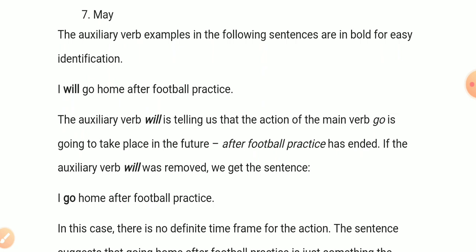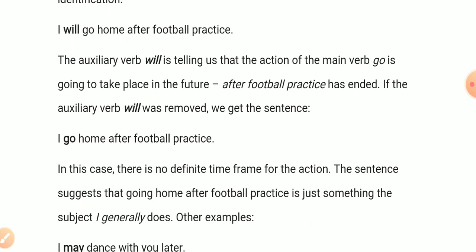In that case, the meaning changes. In this case, there is no definite time frame for the action. The sentence suggests that going home after football practice is just something the subject I generally does.